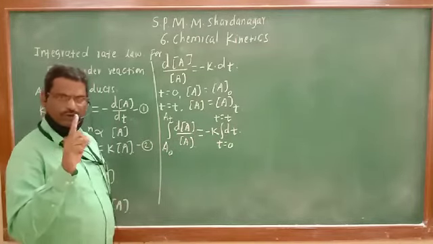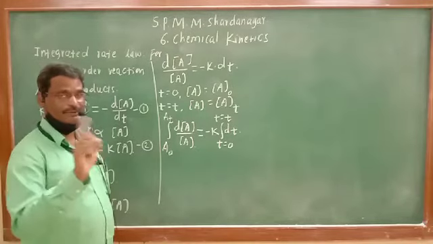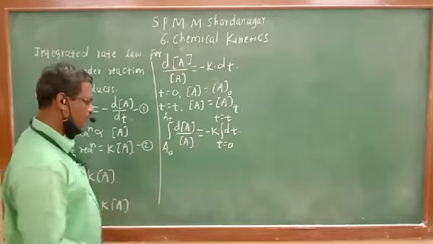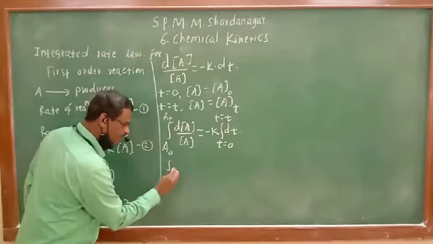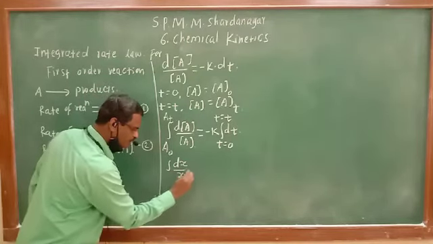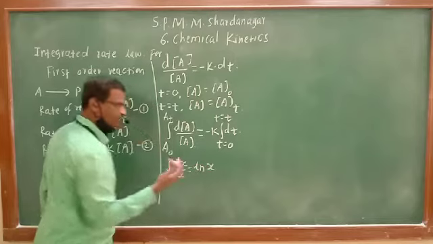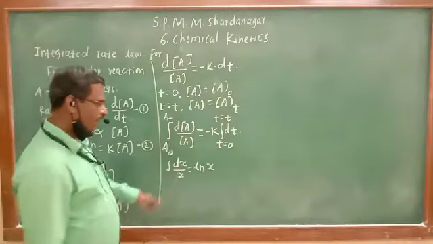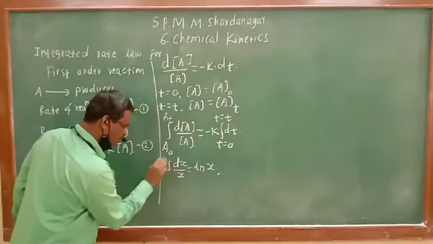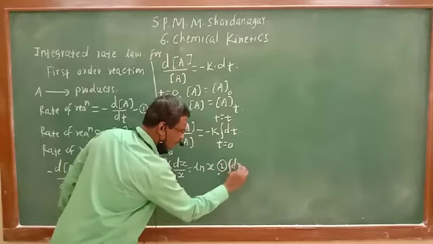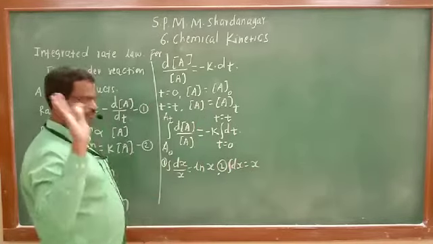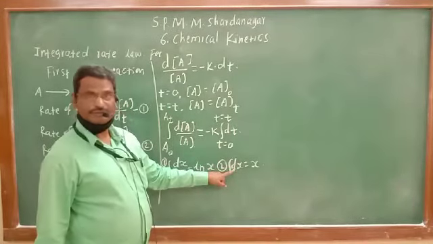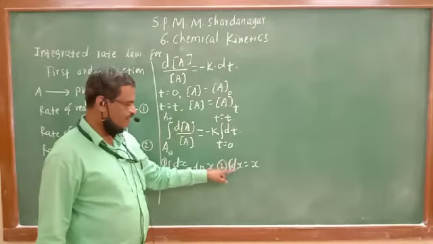Just one rule in mathematics is there. No more mathematics here. Just one rule you have to keep in mind, by heart. The rule is integration of dx upon x is equal to ln x. That's all. And the second rule, integration of dx is equal to x. That's all, because integration and differentiation are opposite, so integration and differentiation cancel.